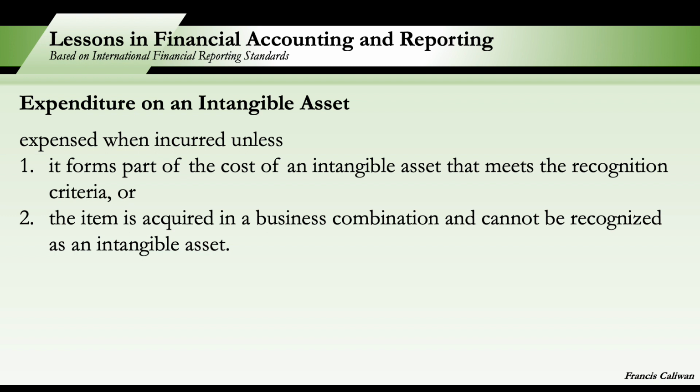And number two, the item is acquired in a business combination and cannot be recognized as an intangible asset. Say for example, the asset cannot be distinguished from goodwill. If that is the case, it forms part of the amount recognized as goodwill at the acquisition date.